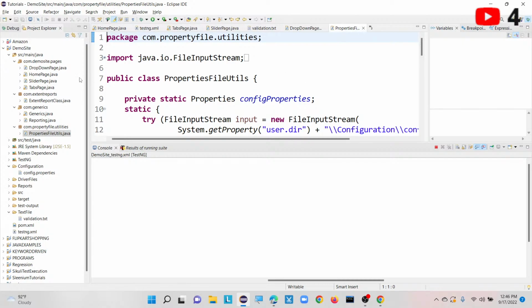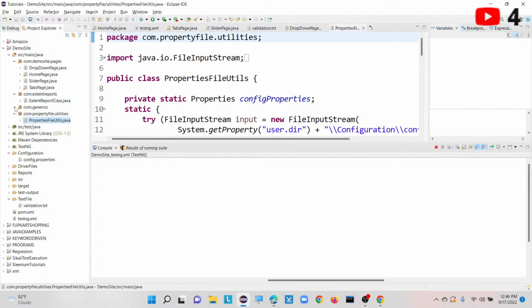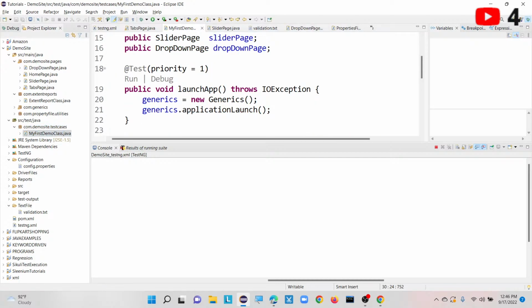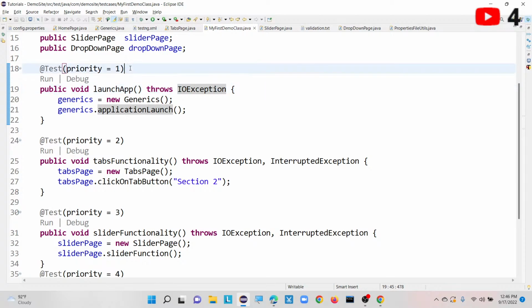Once that is done, we create our actual tests under our src/test folder, or our src/test package. Here I am creating one more package called demosite.testcases. Inside that, this is my first test case. We can execute without providing priorities, with the help of method names and include names. We can execute in that way also, but for your understanding I am showing it here.